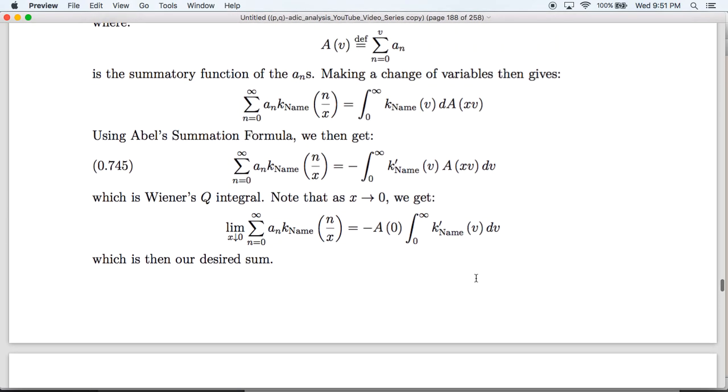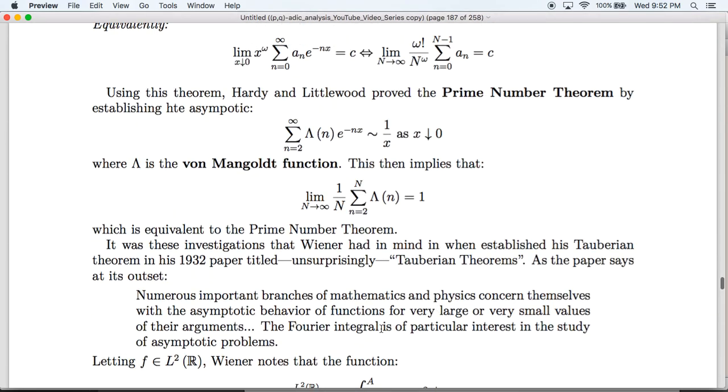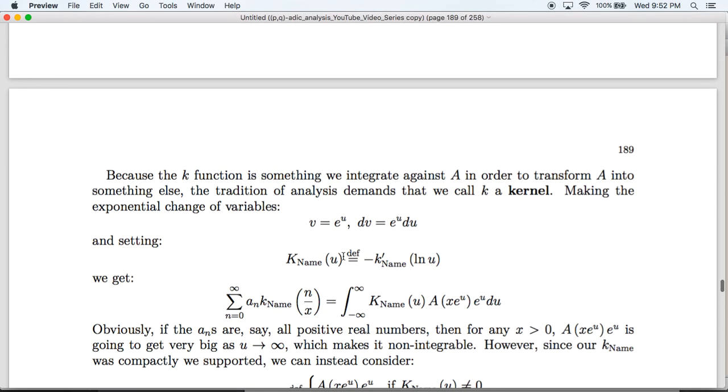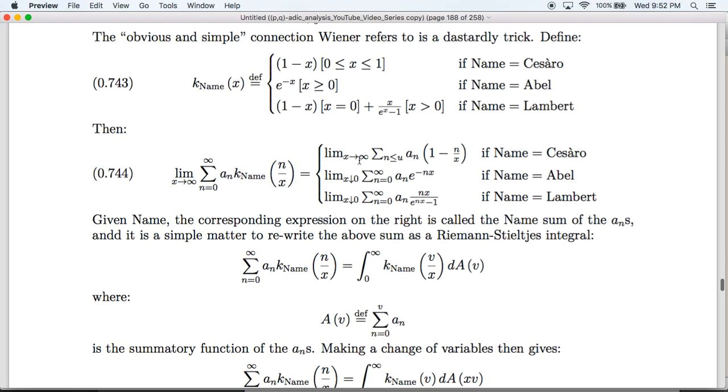And so what's happening here is that by having converted this into an integral, this constant here is the constant of proportionality, the main case being here. It's analogous here: if the ratio of these two things is equal to 1, then the ratio of these two things is equal to 1, and the same thing is happening here. If the ratio of these two things is equal to negative A of 0, then the ratio of this and these functions here, which diverge, is going to be equal to 0 as well.